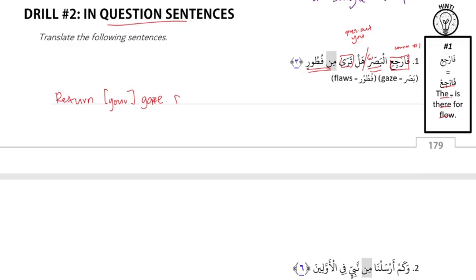Do you see a single flaw? Yeah, a single flaw. Let's talk about the sky. Like, keep looking again and again. Do you see any flaws in the sky?